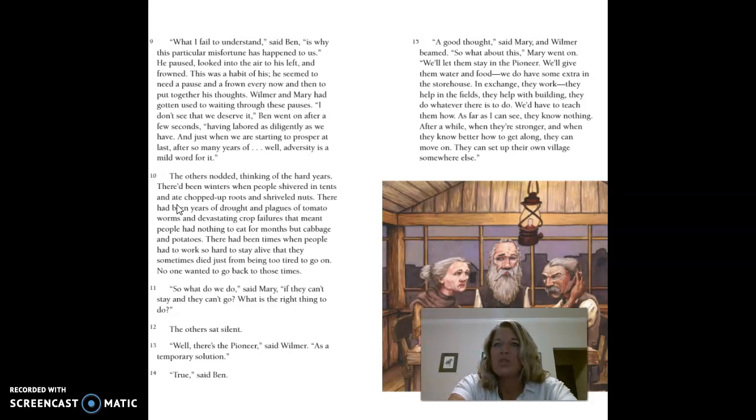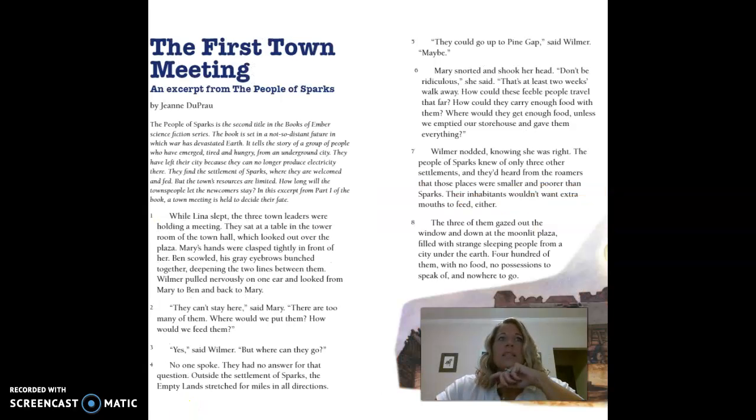And I'm not sure what he's talking about. So I'm going to go back to the page before and see what the last paragraph says. It says, the 3 of them gazed out of the window and down the moonlit plaza, filled with strange sleeping people from a city under the earth. 400 of them, with no food, no possessions to speak of, and nowhere to go.